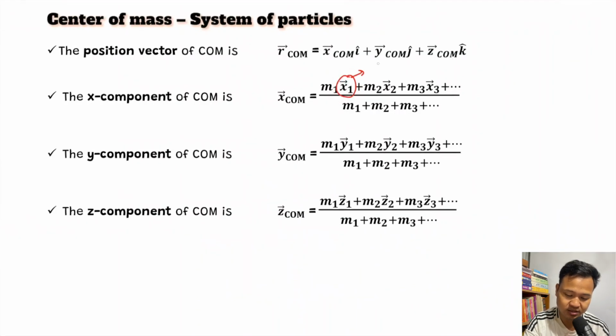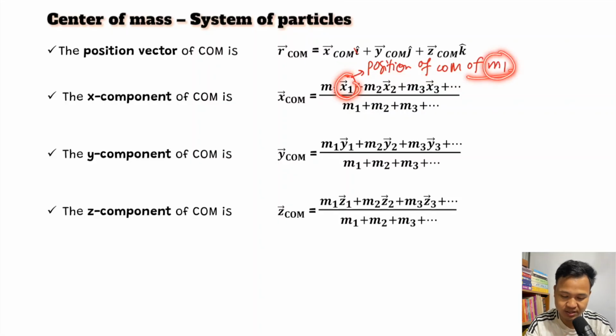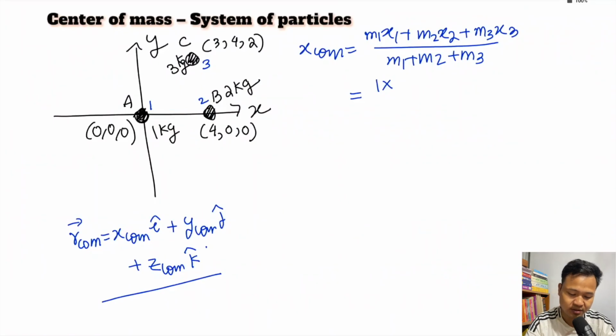So what is this? This is the position of the center of mass of M1. For a point mass, the center of mass is the point itself, right? If you have a rigid body or a continuous body, it is different. So here x1 is the position of M1. For a particle here you see the x component is 0, so M1 into 0 plus M2, which is 2 kg, into x2.